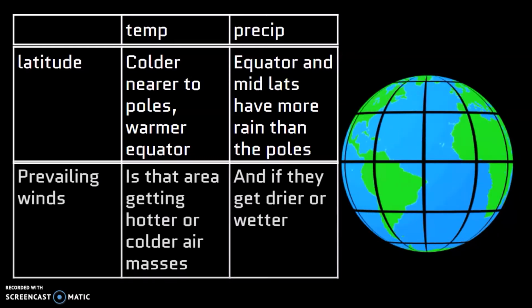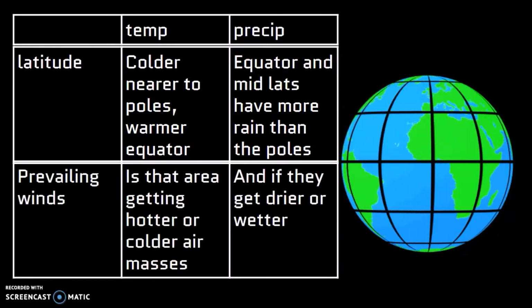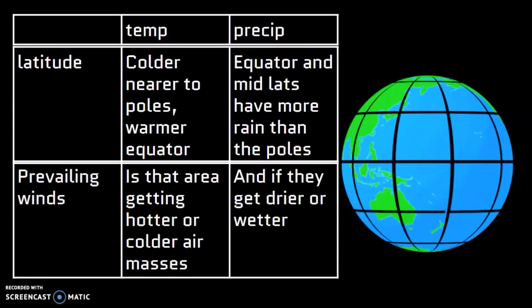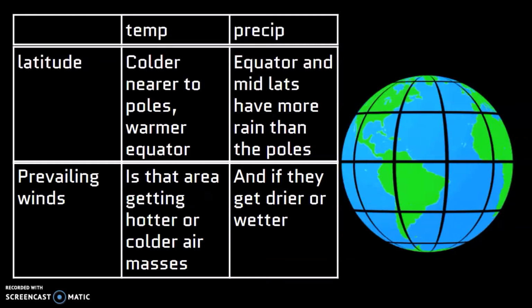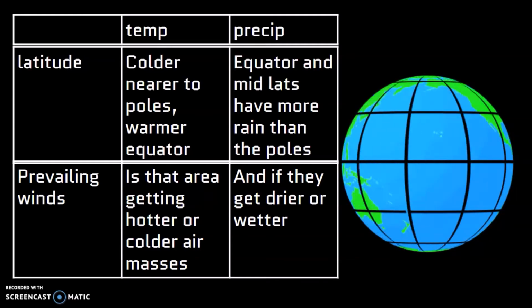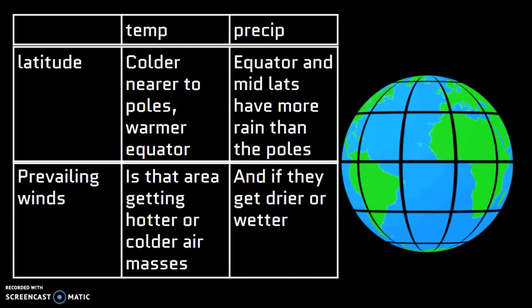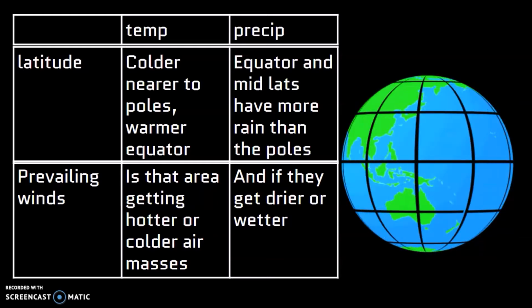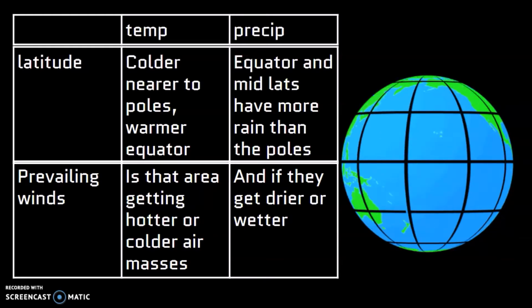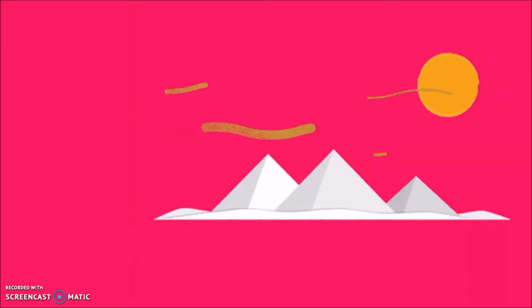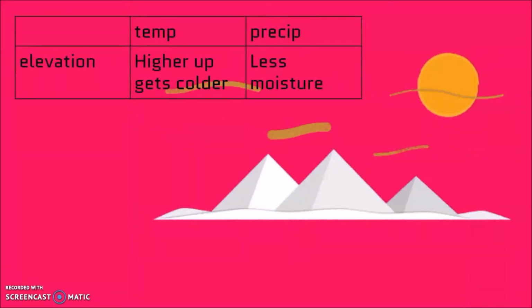Another thing that will affect temperature and precipitation are the prevailing winds, the winds that are caused by different air masses and the Coriolis effect. The wind will affect what type of air, whether it's hot or cold, or wet or dry, and will affect the temperature and precipitation. Other things that affect temperature and precipitation will be elevation.